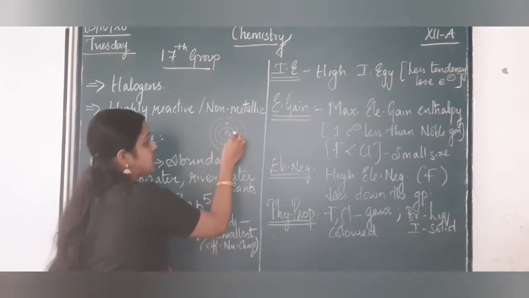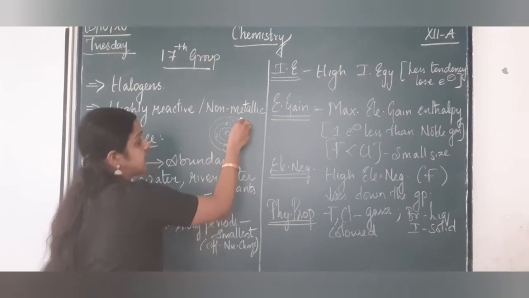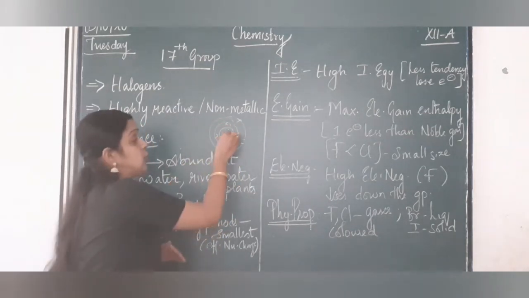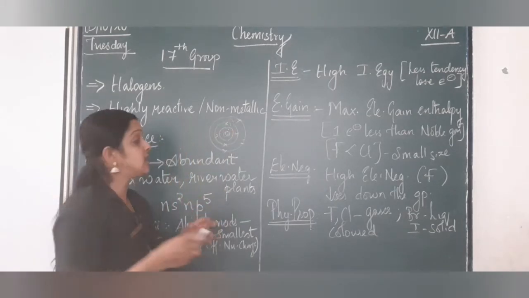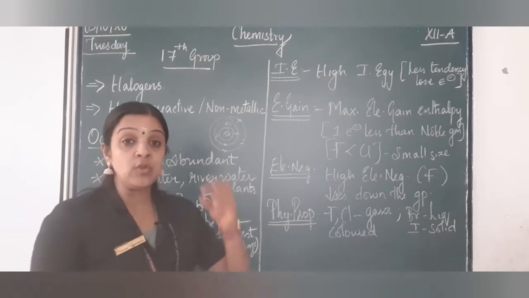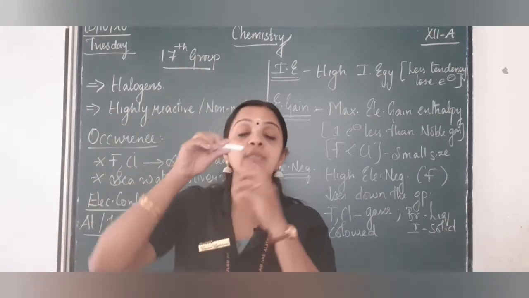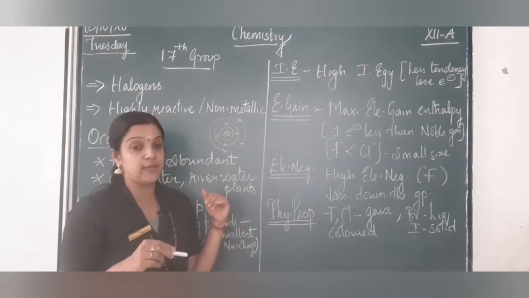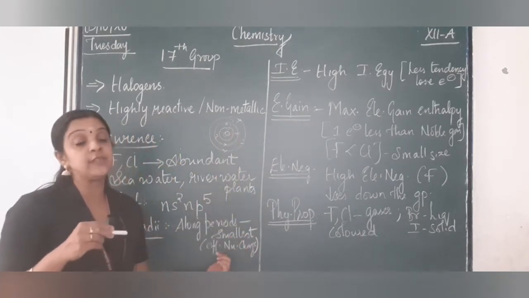Now the electrons present in the last orbit do not get the full nucleus attraction. Why? Because of the electrons present closer to the nucleus, there is shielding of the nucleus, so the outermost electrons are not getting the nucleus effect. That is called the effective nuclear charge.